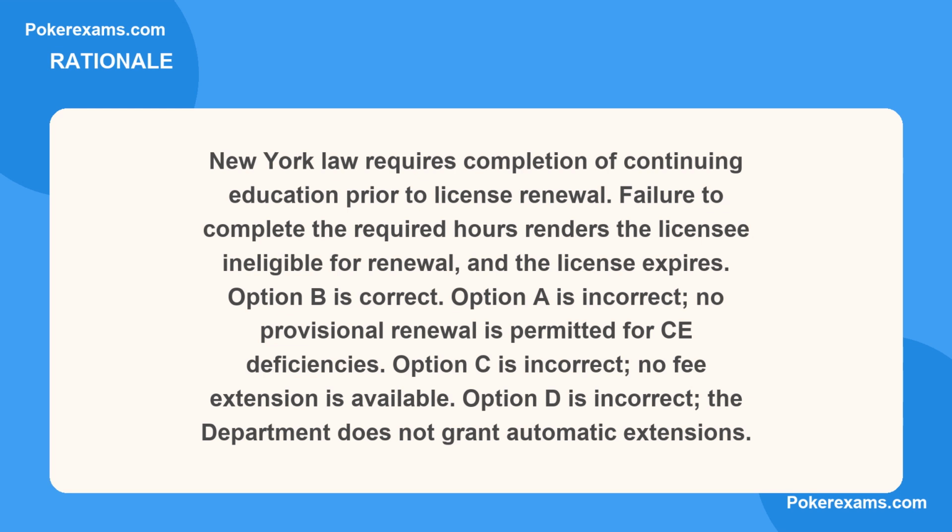Option B is correct. Option A is incorrect. No provisional renewal is permitted for CE deficiencies. Option C is incorrect. No fee extension is available. Option D is incorrect. The department does not grant automatic extensions.